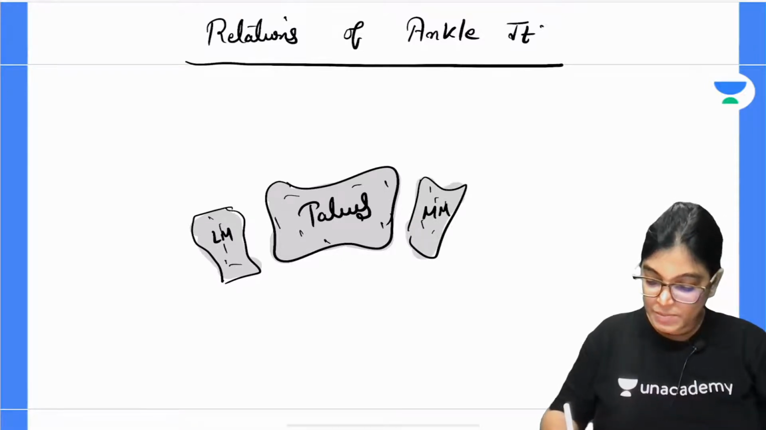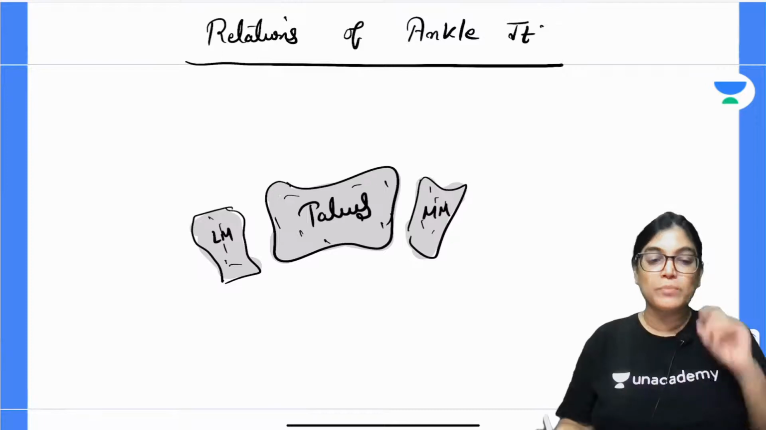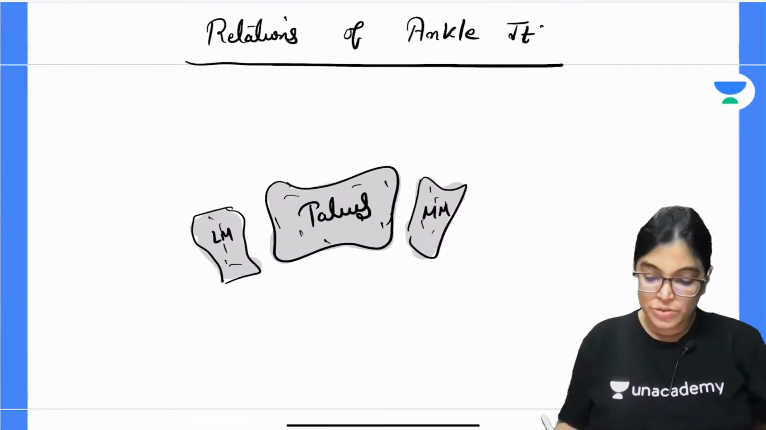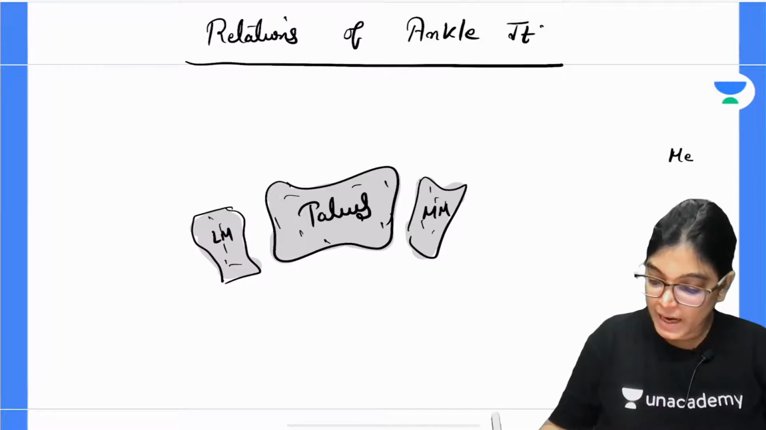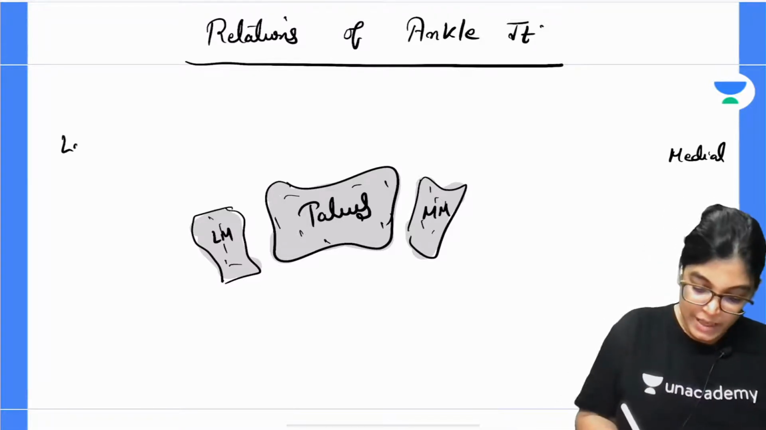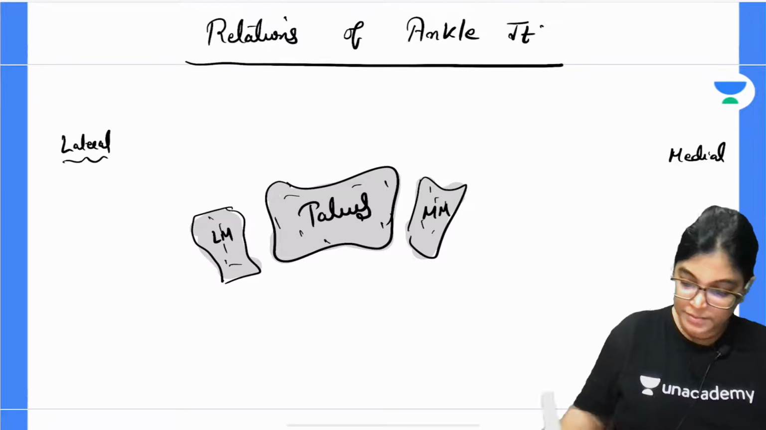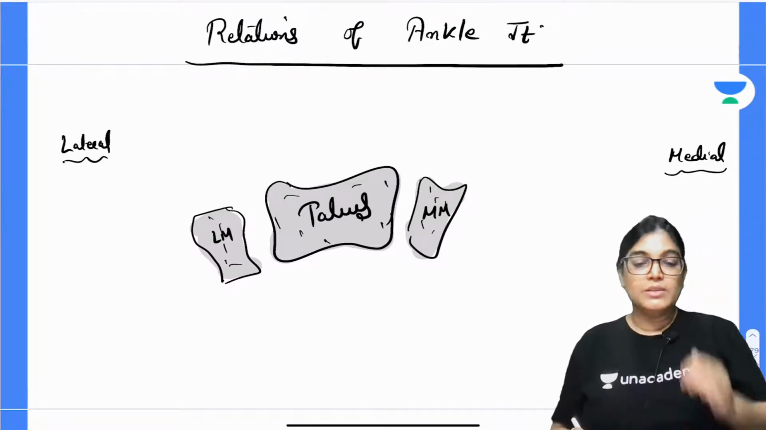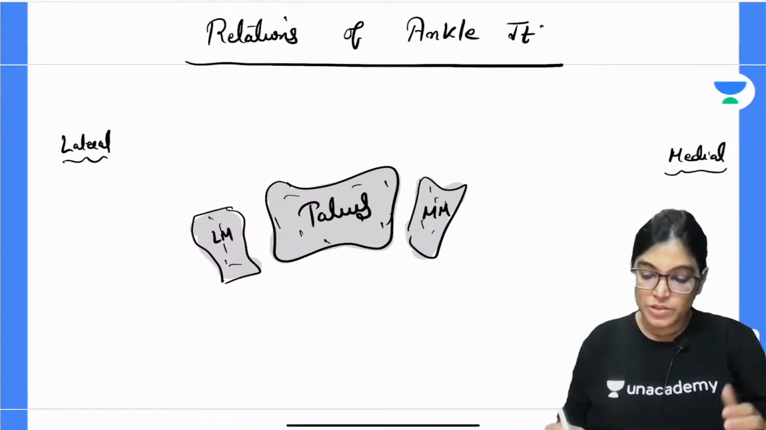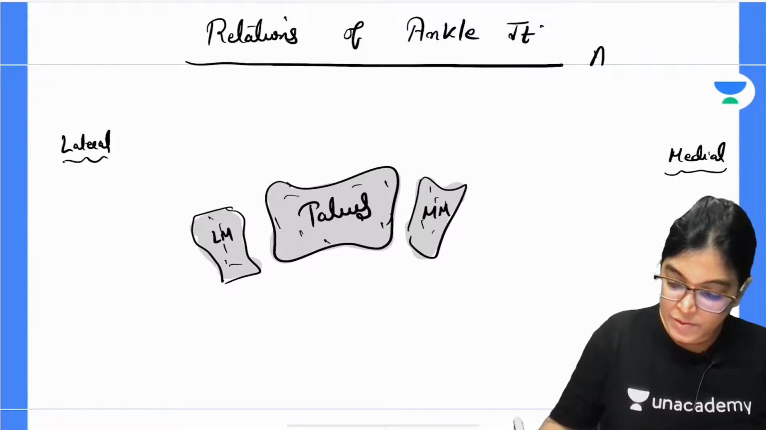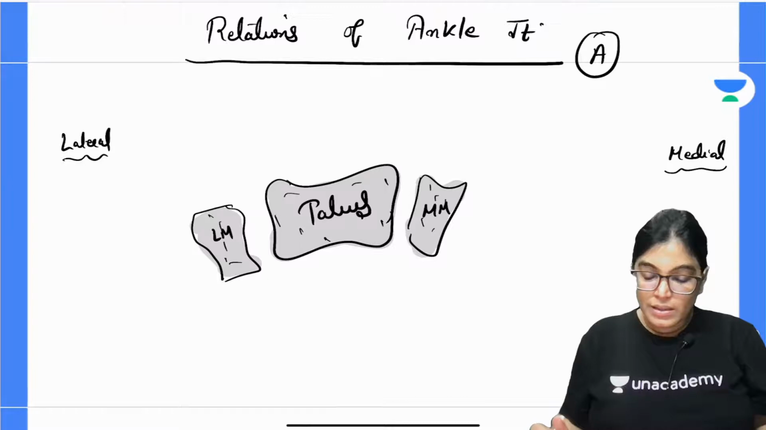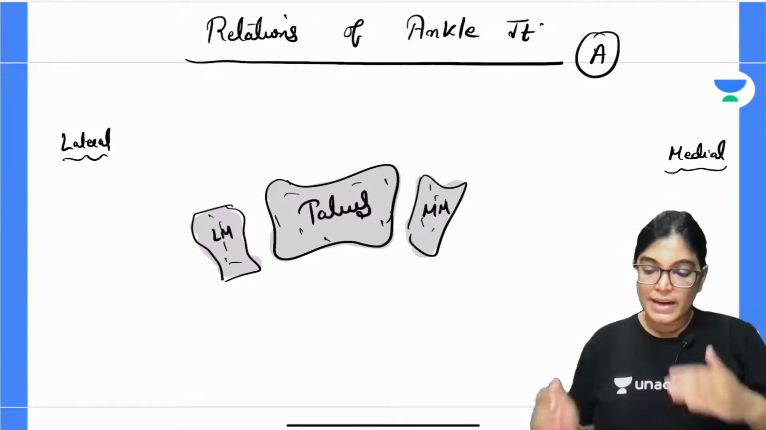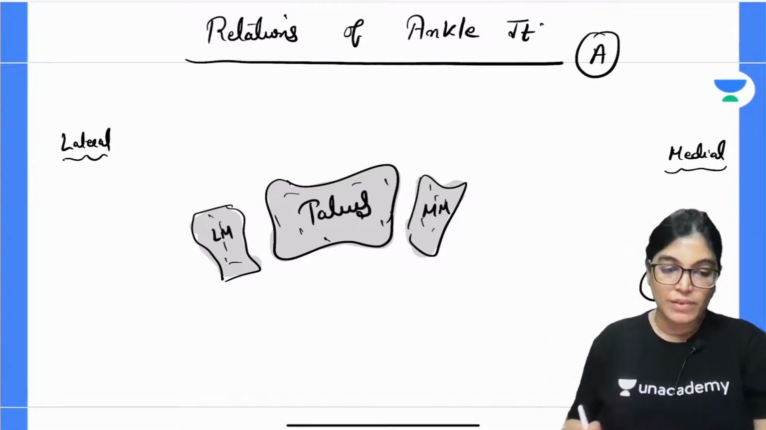This is just a systemic view, a schematic diagram to make you understand important relations. So, MM means this would be the medial side and this would be the lateral side. This is quite clear. Okay. So, when we are talking about anterior relation, this will be A for anterior and here this will be P for posterior. So, write down the structures related on the anterior aspect as we move from medial to lateral.